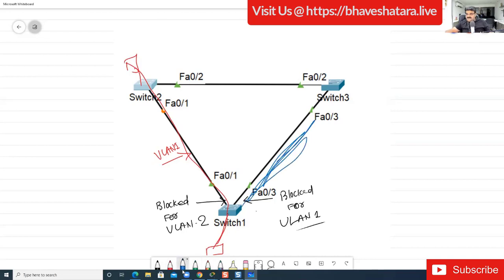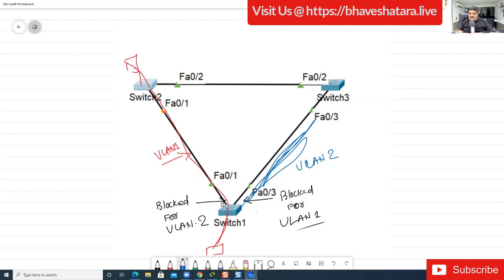Yeah, this can transfer the data for VLAN 2. Now I'm taking a pause for 2 minutes. Just understand this particular scenario. Look at the picture and then you will be able to understand this. You might be confused. Look at this picture for 1 minute, and then you can understand. I'm going to repeat this and then I will take a pause for 1 minute.